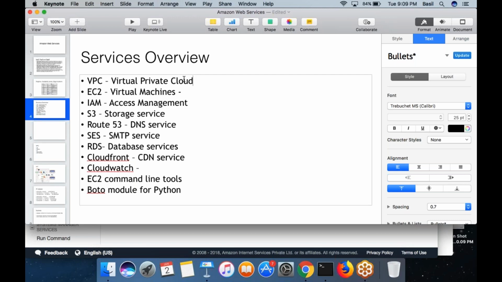It's not just a network. Don't think of it like a network. It's more like you are creating your own cloud inside the AWS platform. That is what a VPC is. It is one of the most important topics in our training: how you design and set up the network infrastructure in the cloud.